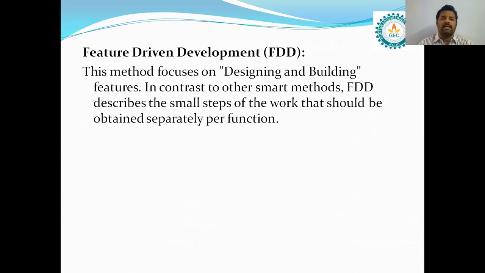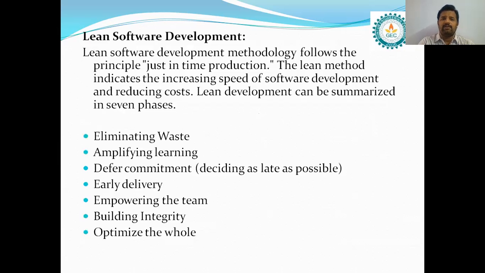When compared to other methods, this feature driven development method is different, which describes the small steps of the work, how the work can be done, that should be obtained separately per function. This is about feature driven development.